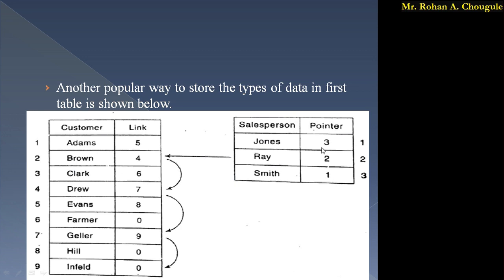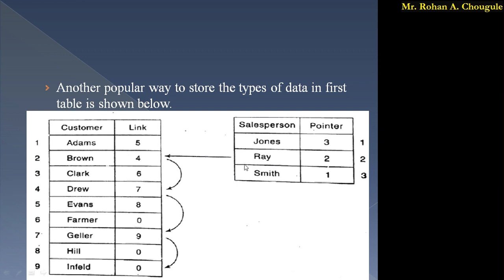Jones pointer is 3, not pointer, I will explain this later. Jones is present at first location, Ray is at second, Smith is at third location. Just look at the first table and second column. Here I have written the link. So what does that link indicate? Just look over here.